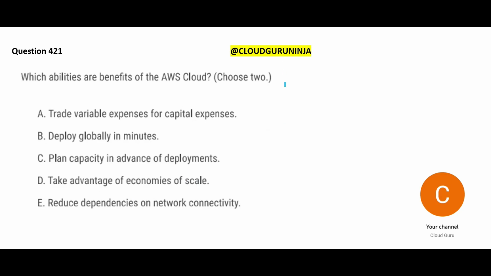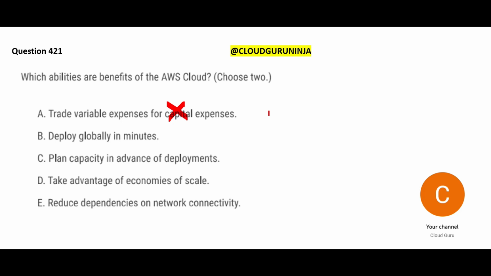Now let us look at this question. Which abilities are benefits of the AWS Cloud? Trade variable expense for capital expense? No, boss. See, capital expense means you're buying a car, you are paying upfront and buying a car.